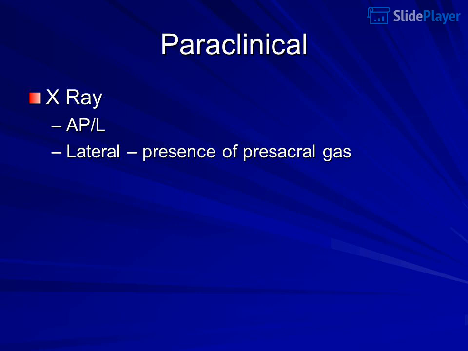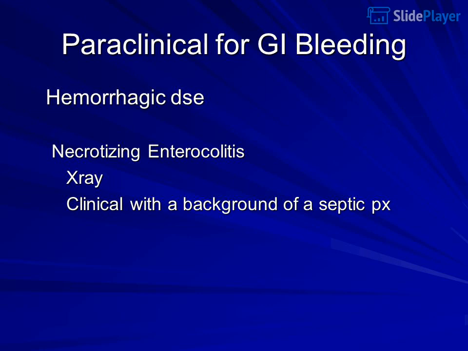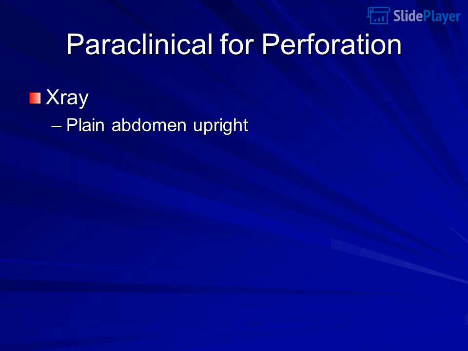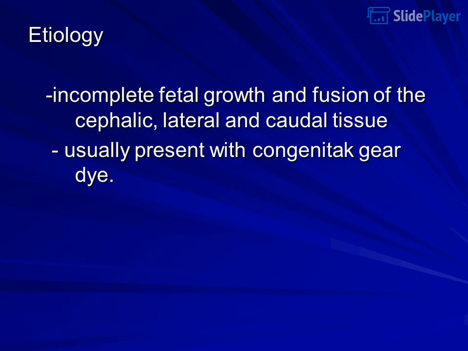AP and lateral views, presence of presacral gas. Paraclinical for GI bleeding: hemorrhagic disease; necrotizing enterocolitis, X-ray, clinical with a background of sepsis. Paraclinical for perforation: X-ray, plain abdomen upright. Etiology.